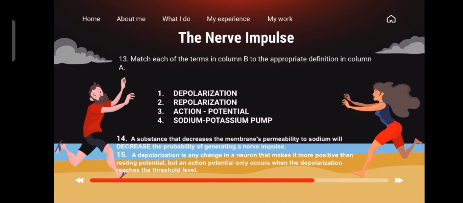Number 15. Why don't the terms depolarization and action potential mean the same thing? Our answer is a depolarization is any change in a neuron that makes it more positive than the resting potential. But an action potential only occurs when the depolarization reaches the threshold level. So that's all for the nerve impulse.